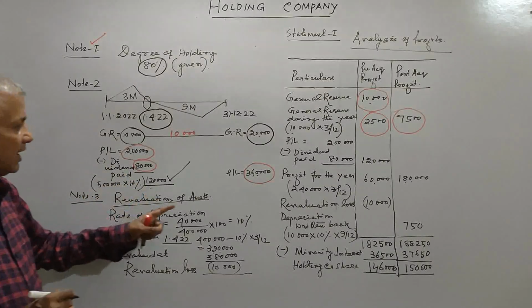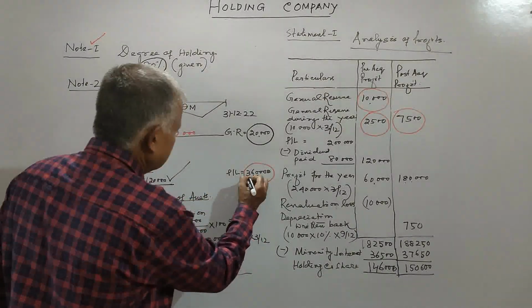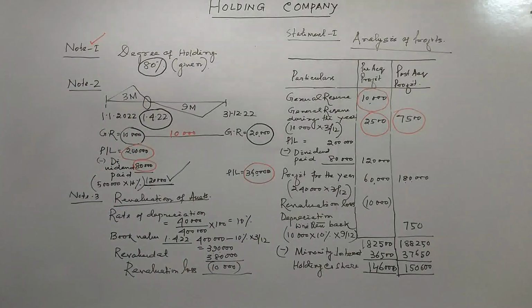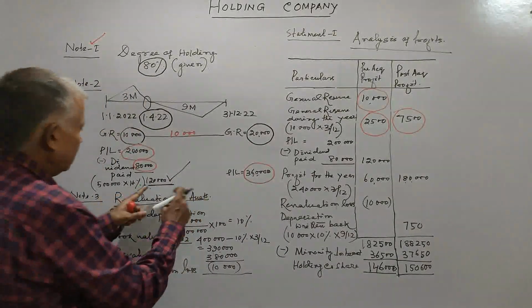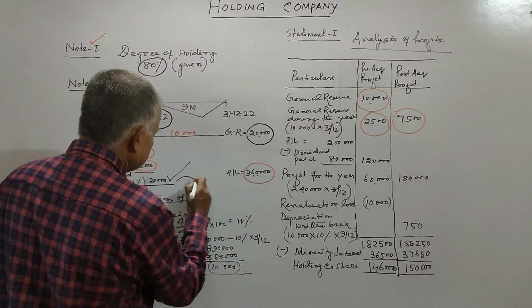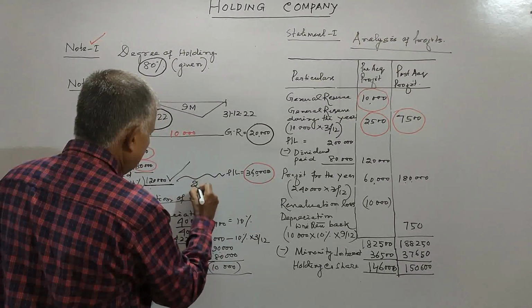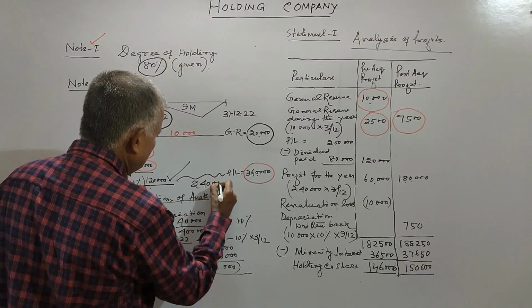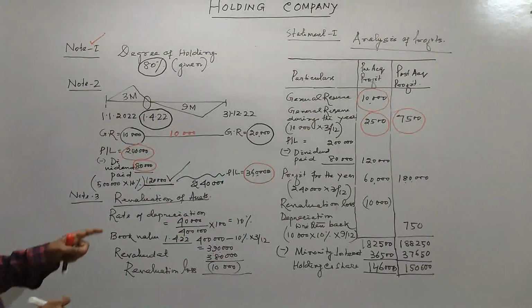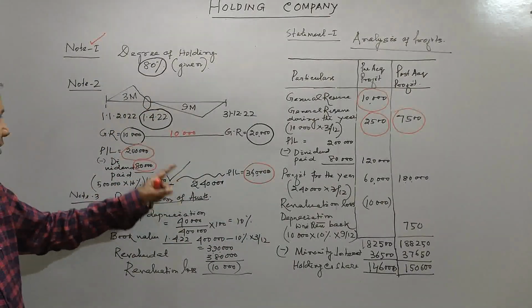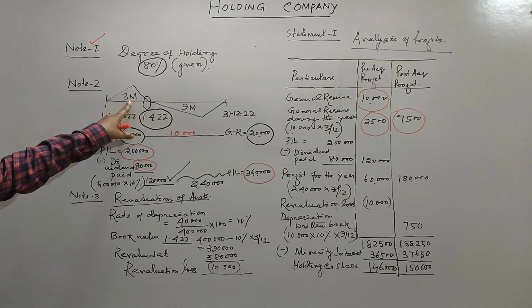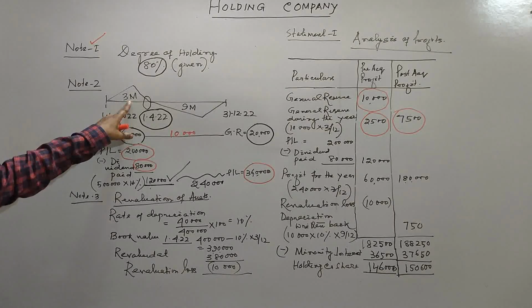And this 1,20,000 becomes 3,60,000, so during the year there is an increase of 2,40,000 in 12 months. The 3 months is the pre-acquisition period.